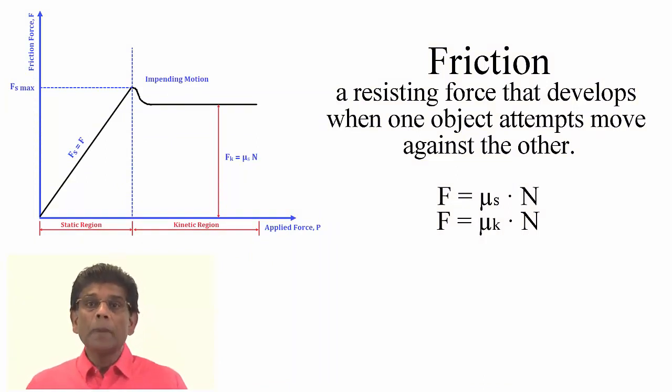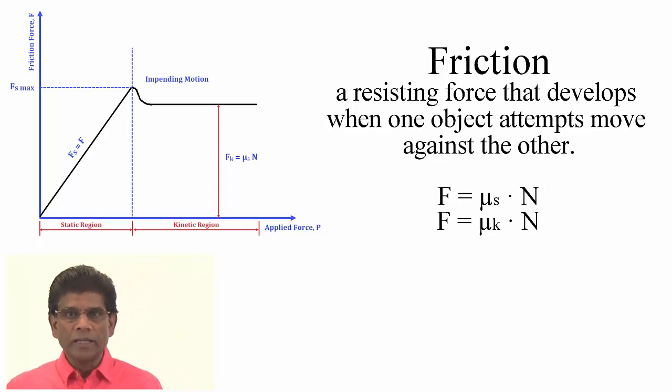Finally, keep in mind that the coefficient of friction depends upon the contacting materials and the surface conditions. For example, the coefficient of static friction between your car tires and a dry road is about 0.7. Under wet condition, this can be much lower, like 0.3. We will solve various problems dealing with friction in the next few videos.